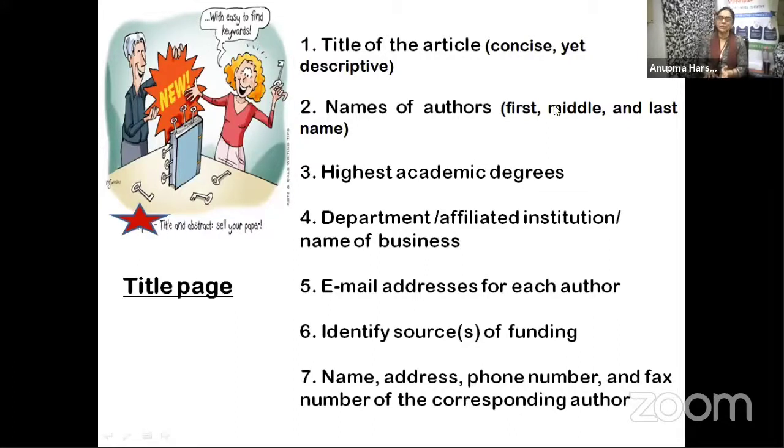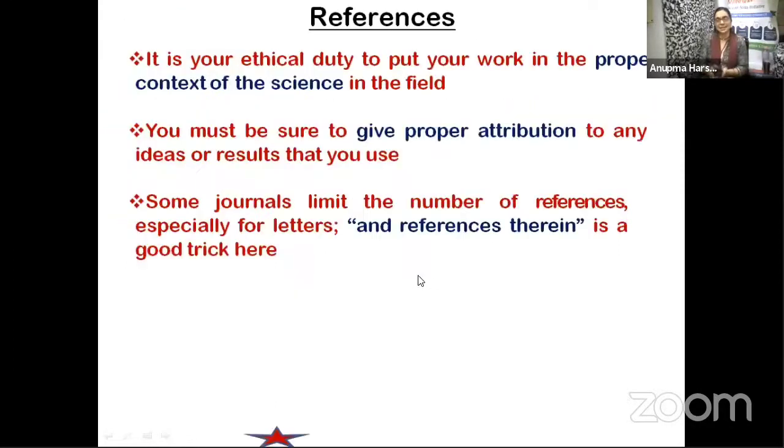If you didn't know that, it would be good to see how a research paper actually looks. References: it is your ethical duty to put your work in a proper context of science, and you must give proper attribution to any idea or results that you have used. Some journals limit the number of references, especially for letters, and references therein is a good trick here.